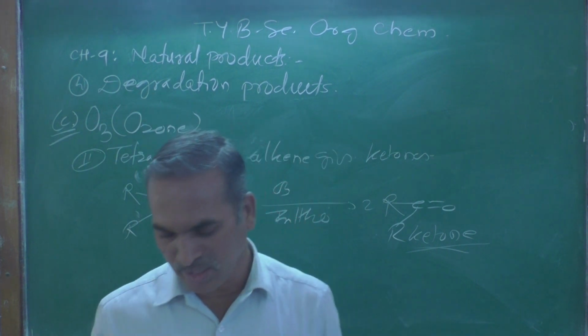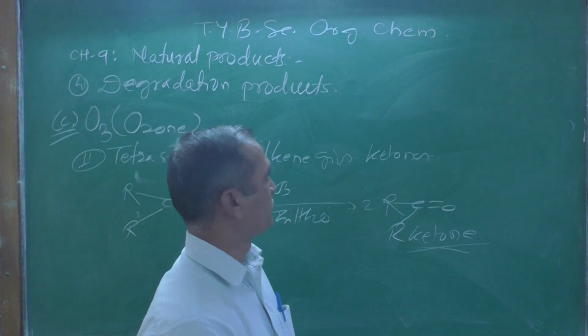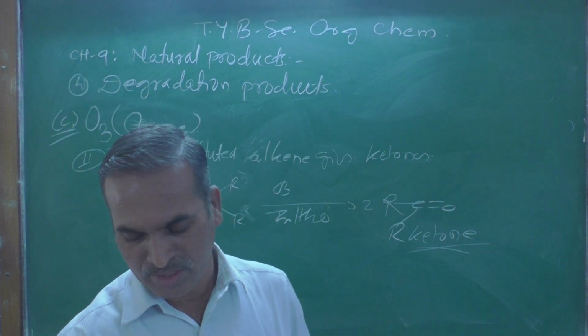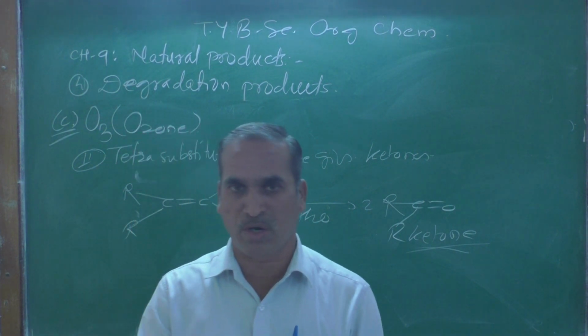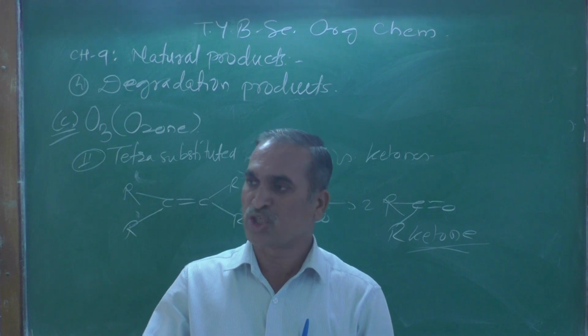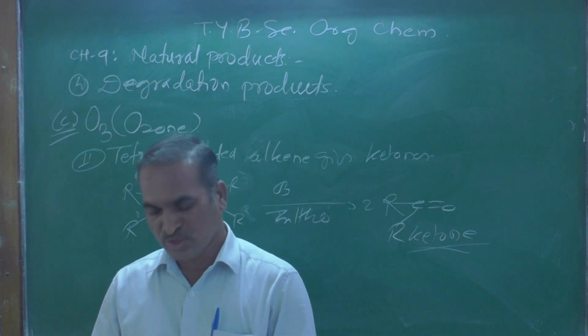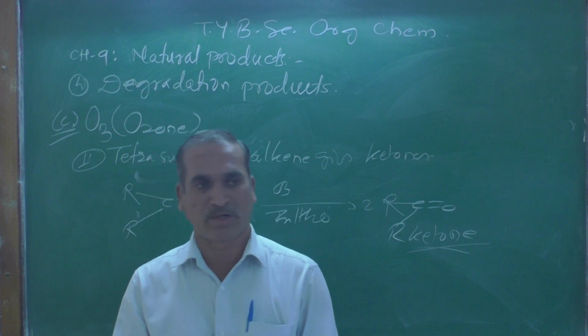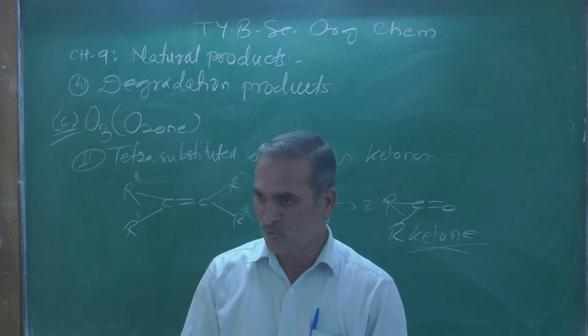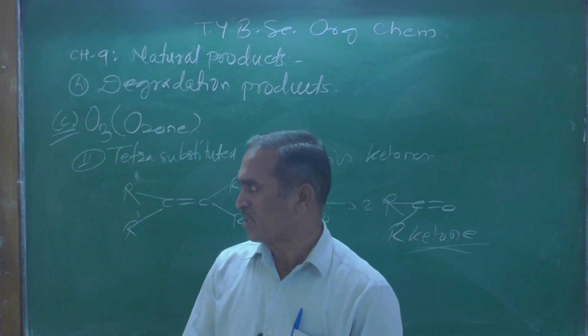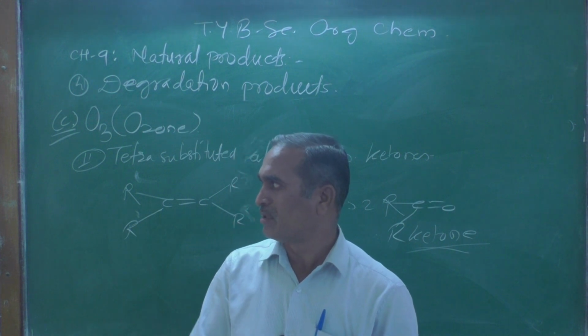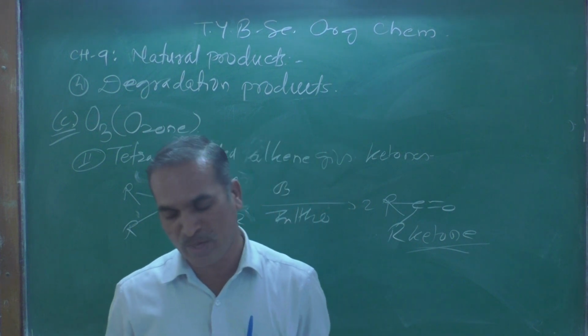I think with this we have discussed the degradation products. Among the oxidizing reagents like OsO4 and performic acid, we will discuss these tomorrow.